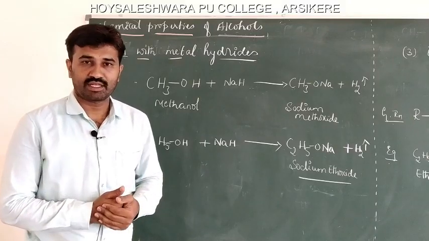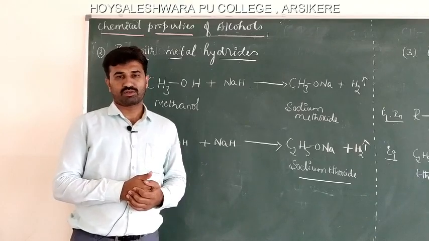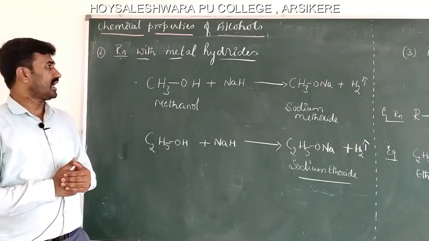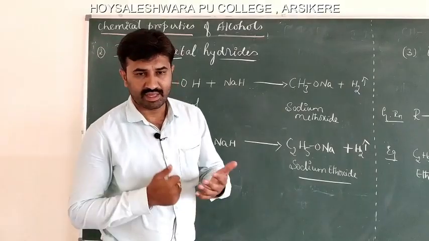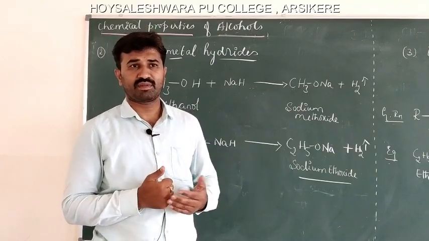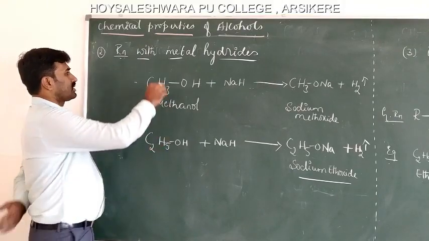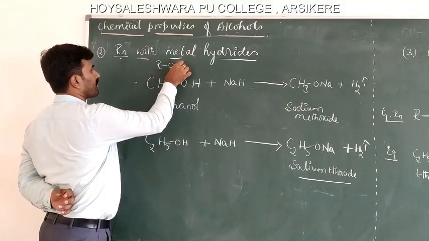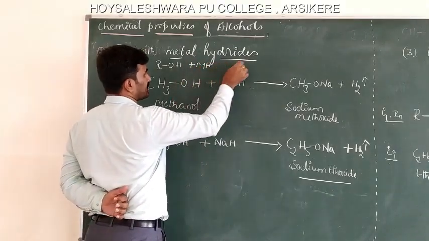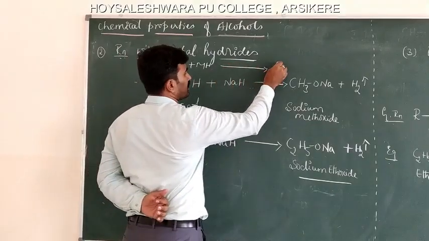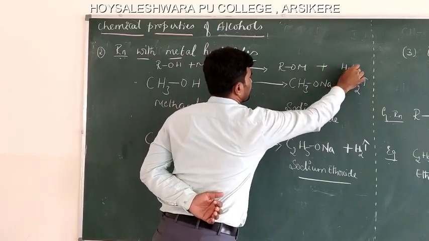In the last reaction we studied that alcohols are acidic in nature due to the presence of the polar hydroxyl group. The next reaction is the reaction of alcohols with metal hydrides. Metal hydrides are ionic hydrides, examples being sodium hydride, potassium hydride, calcium hydride, etc. Consider a general reaction: ROH reacts with a monovalent metal hydride, MH, to form ROM, and hydrogen gas is liberated.